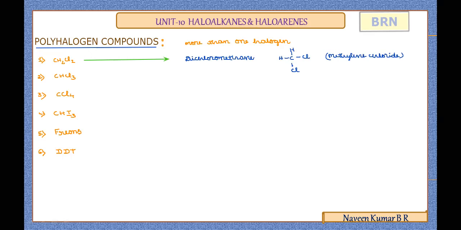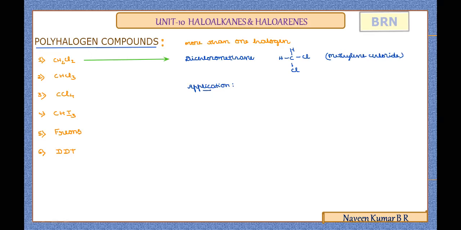We'll mainly focus on what are the applications of these halogen compounds and what are the physiological effects of these compounds. If we first observe the main applications, we'll list the important applications only.